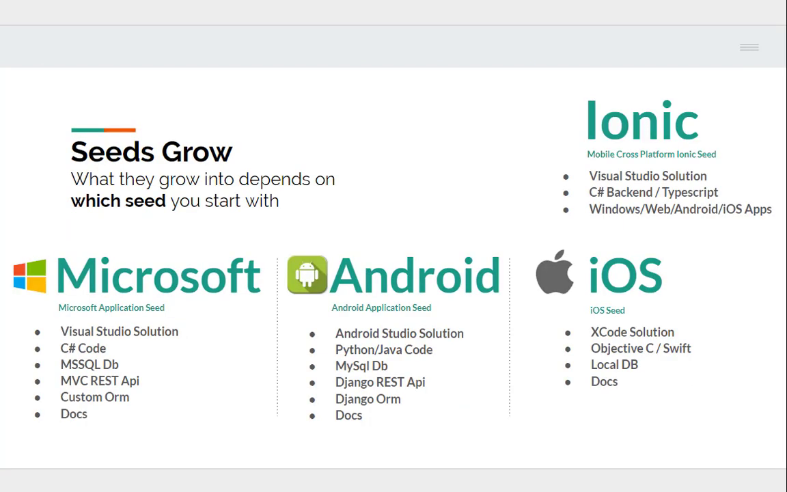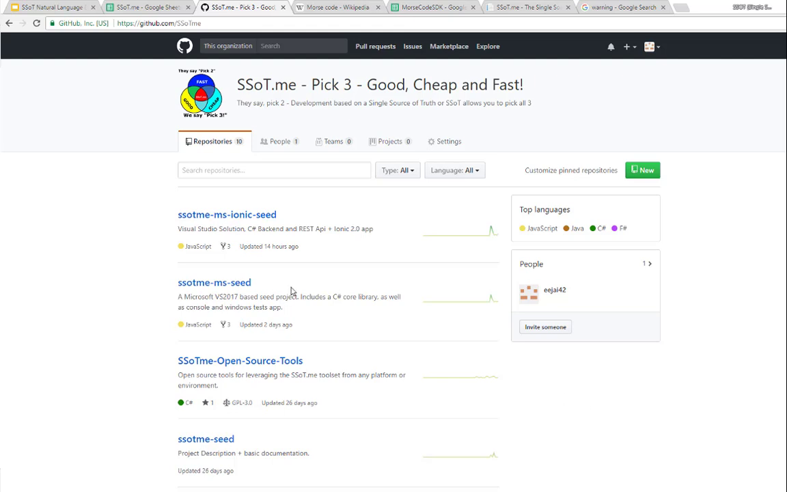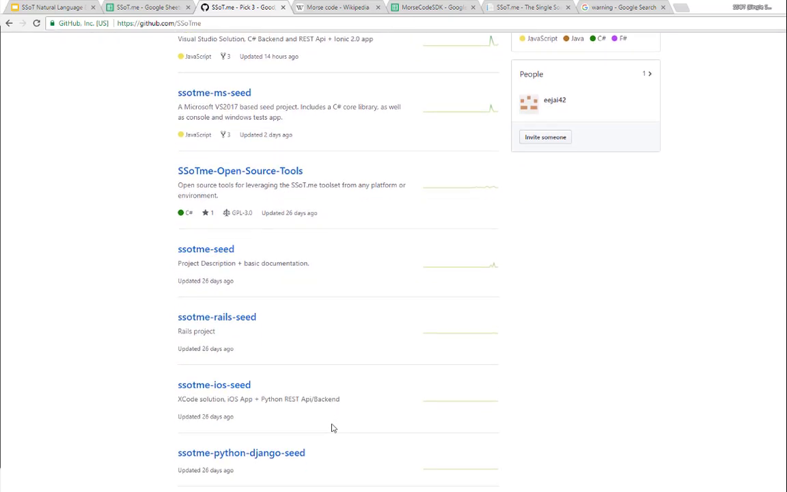If we plant a Microsoft seed, we get a Visual Studio solution, and C# code, an MVC REST API, and of course Ionic. Today we will be working with an Ionic seed project which includes a cross-platform mobile app which can be compiled for Android, iOS, Windows or web platform. The SoTimi website includes seeds for Ionic, Android, iOS, Rails, Python and more.